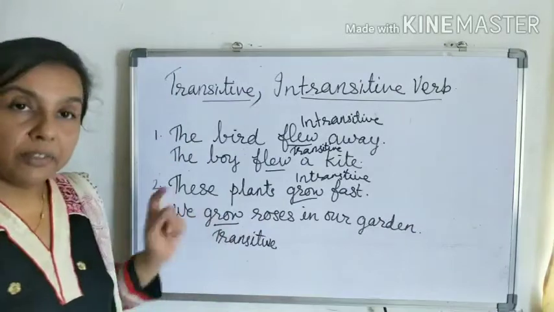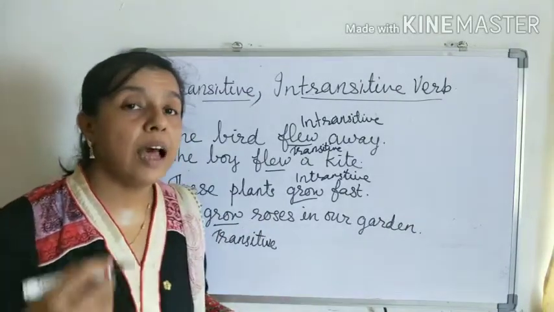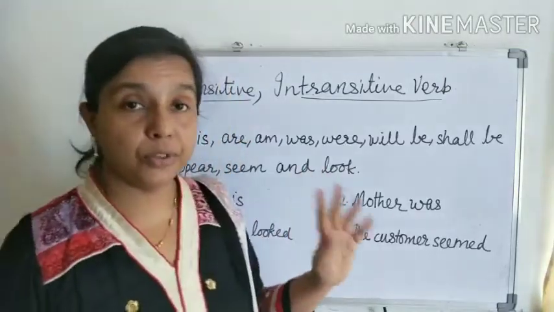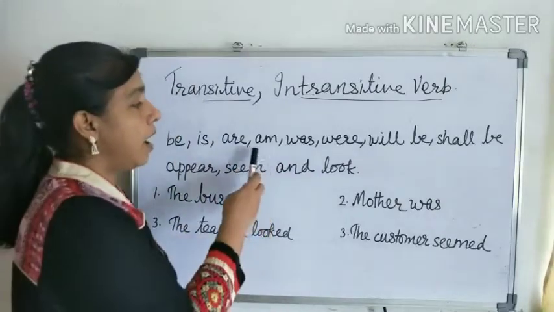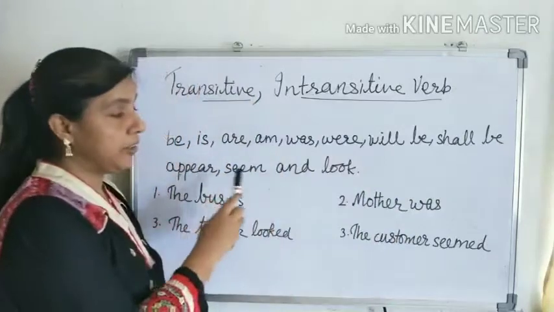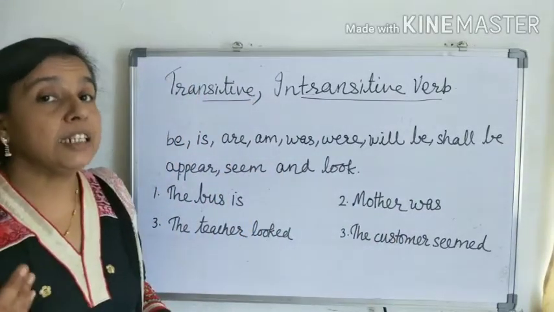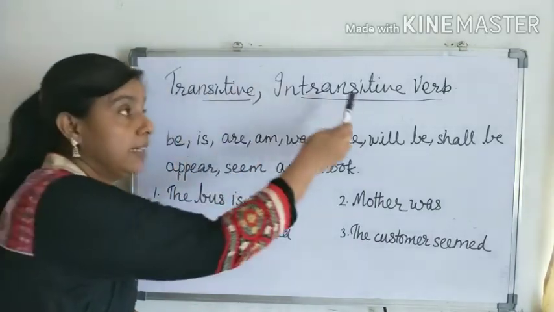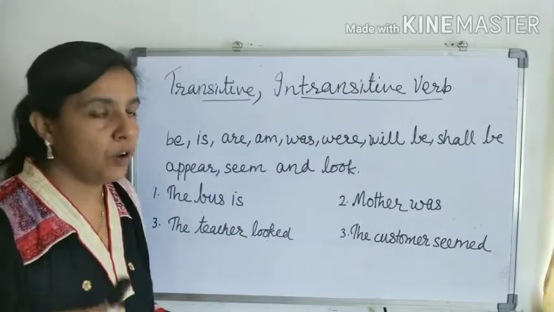So here we have learned that some verbs can be used both as transitive or intransitive. Let us see these verbs. Be, is, are, was, were, will be, shall be, appear, seem and look. These are incomplete verbs. Okay, we have learned transitive verb, intransitive verb. Now one more, incomplete verbs.